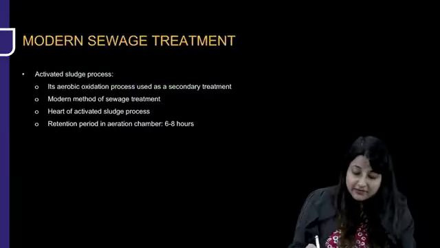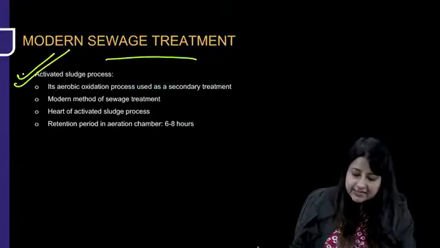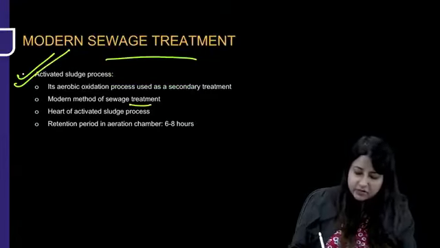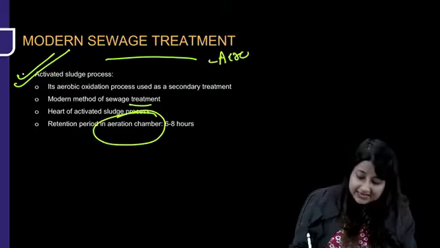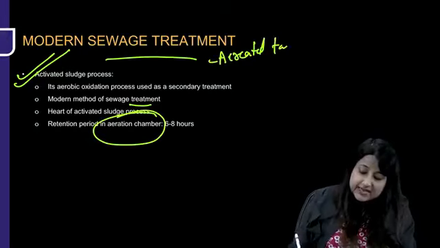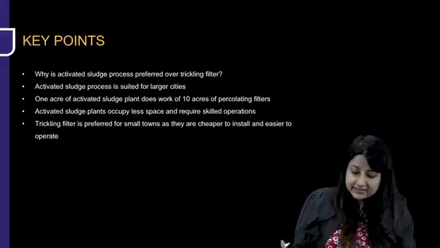But what do we prefer for modern sewage treatment? Activated sludge process. This is the modern method. It is based on aeration tanks. So if you see the words aeration tanks, activated sludge process, it is for secondary sewage treatment. All right, so that is important.